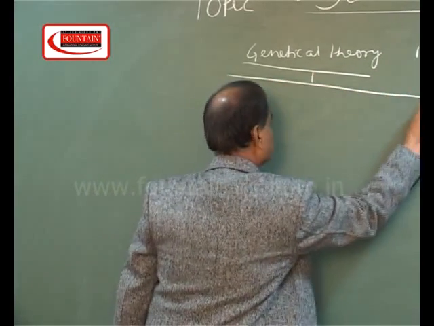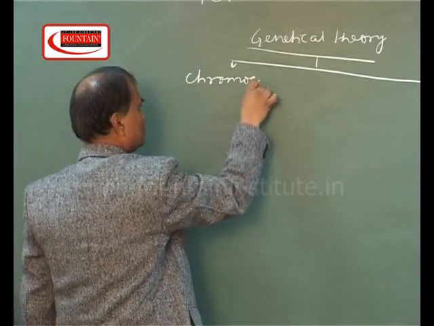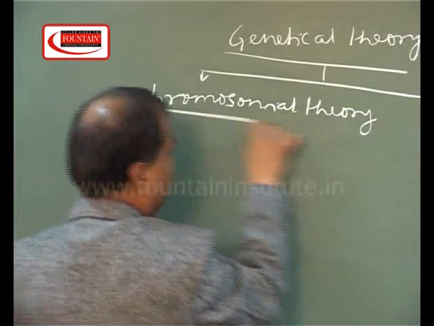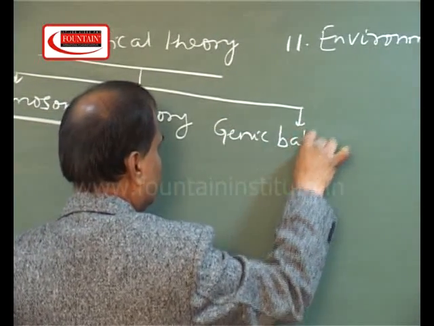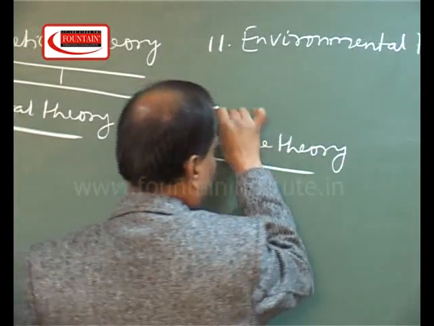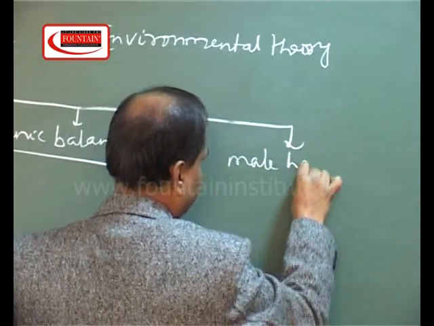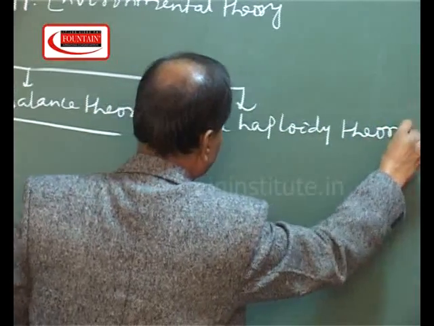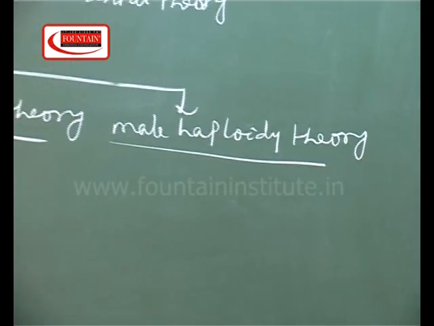These are chromosomal theory, another one is genic balance theory, and third one is male haploidy theory. Right now, I am starting with this chromosomal theory.